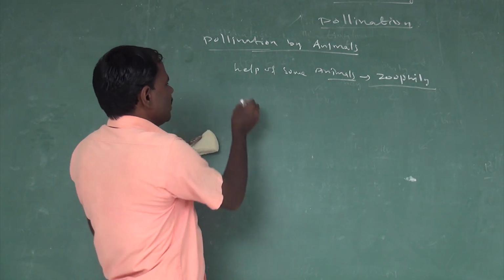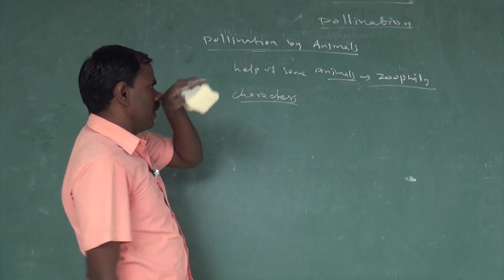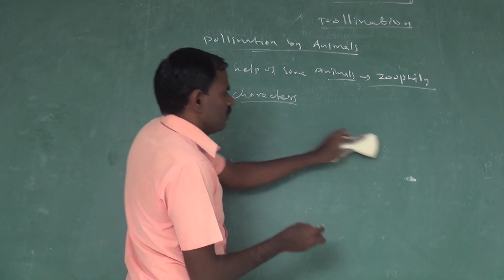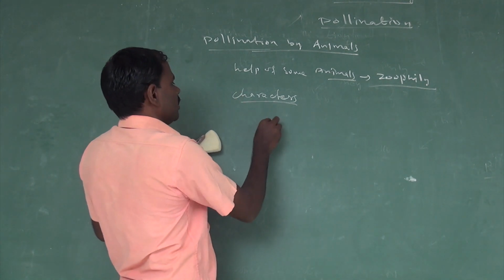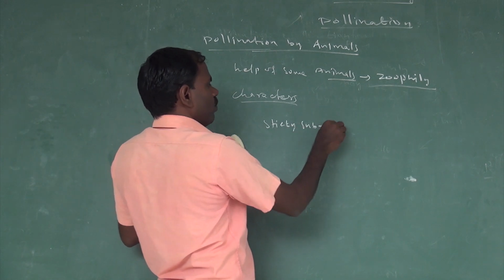So what are the characters involved? These are the characters involved in cross pollination by animals. Some types of stigmas have sticky substances, and sticky substances are present in pollen grains.